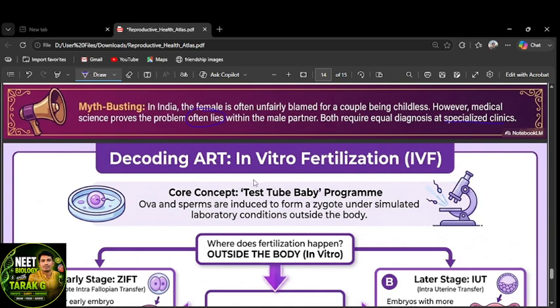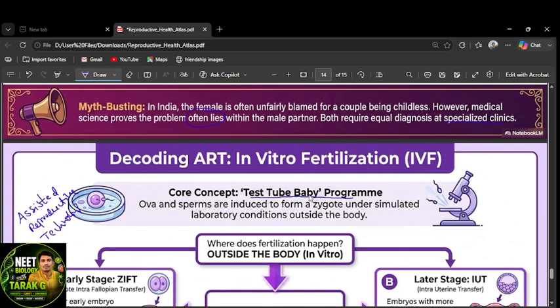Decoding ART. ART means assisted reproductive technology, right? Assisted reproductive technology: in vitro fertilization. IVF means in vitro fertilization. Test tube baby program, nothing but test tube baby program.